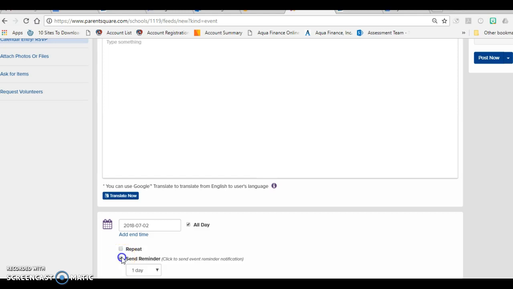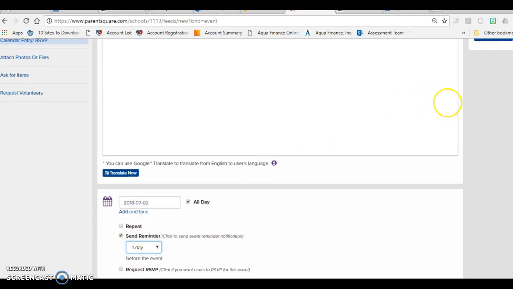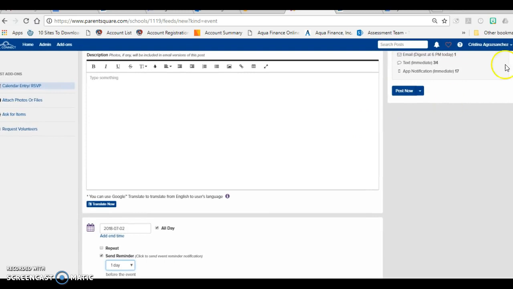I'm not going to. And then what that'll do, it'll say, do I want to remind them one day before the event or 2 days? So this is automatic that it'll send it. I don't need to send this. This is automatic through the Learn for Life app. They'll do all the heavy lifting for me of reminding students. And then once I'm ready, you'll see that I'll go ahead and post now. So that's for my calendar.